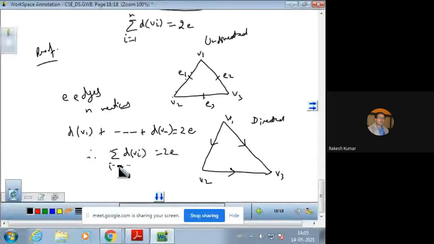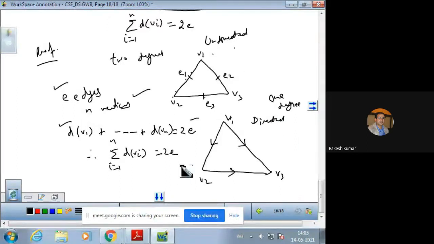The proof is very simple, just 2 lines: in the case of an undirected graph, each edge contributes 2 degrees in a graph, and in the case of directed, each edge contributes 1 degree to each of the vertices on which it is incident. So if there are E edges and vertices, then the sum of the degrees is 2 times the number of edges. It is but obvious that it will always be even. You can get that.